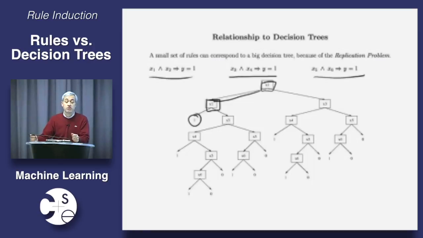If x1 is false, then this rule doesn't fire, right? So then where are we? What do we need to do now? Does that mean that the example is false too? No, right? Because it could still be true because of one of the other rules. Everybody agree? The first rule failed to say yes, but there's still the others, and those might say yes, okay?